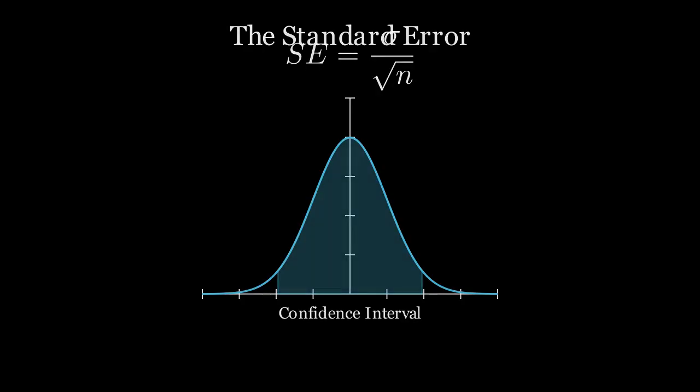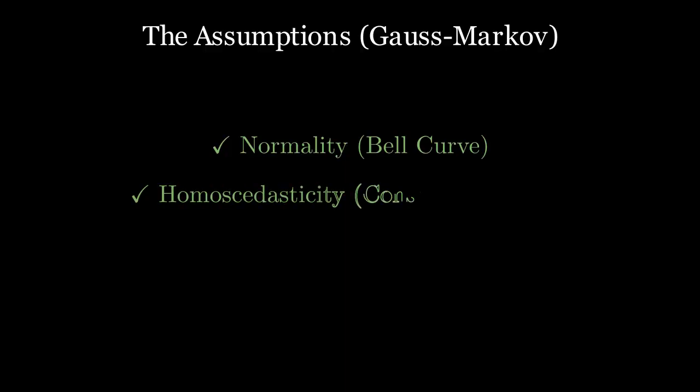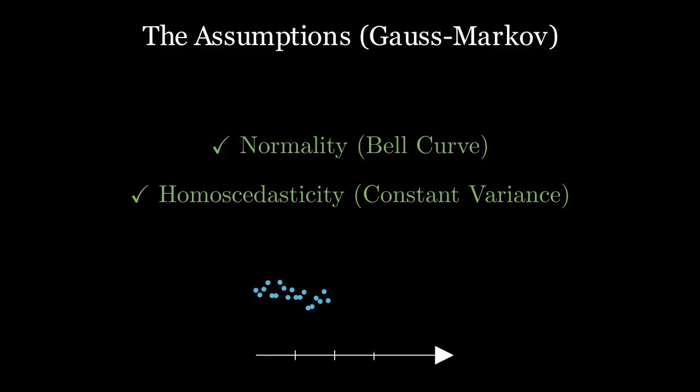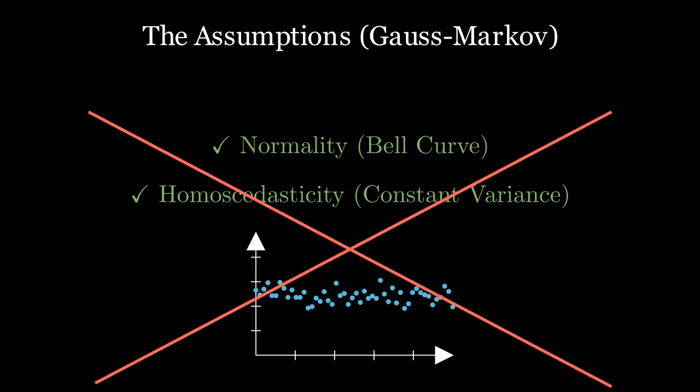However, the standard error is a delicate creature. It relies on the Gauss-Markov assumptions and the Central Limit Theorem. Specifically, it assumes normality, that our errors follow a perfect bell curve, and homoscedasticity, that the variance of our errors is constant across all levels of our independent variables. In the clean world of textbooks, these assumptions hold. In the messy reality of big data, they often crumble.